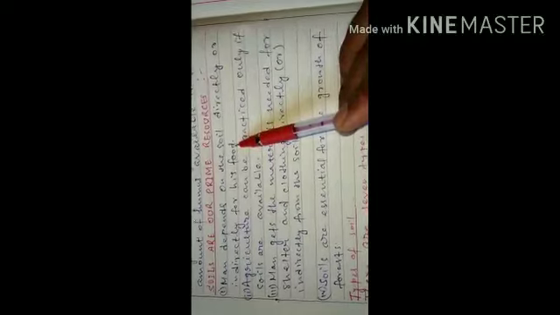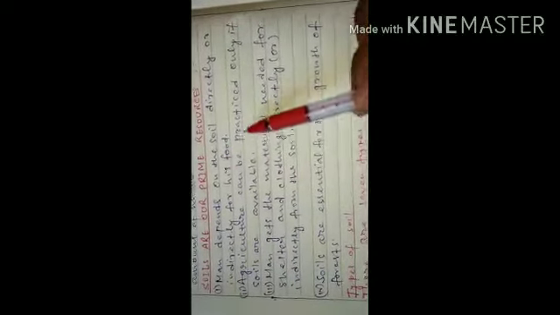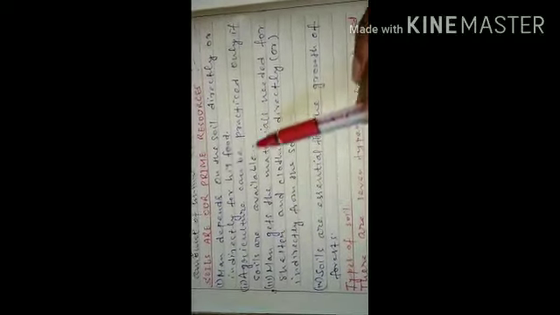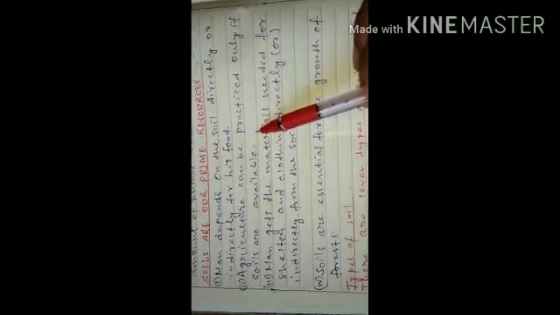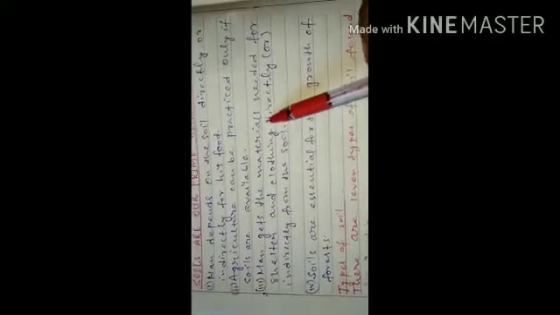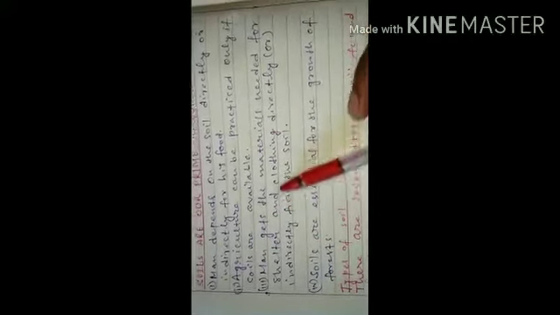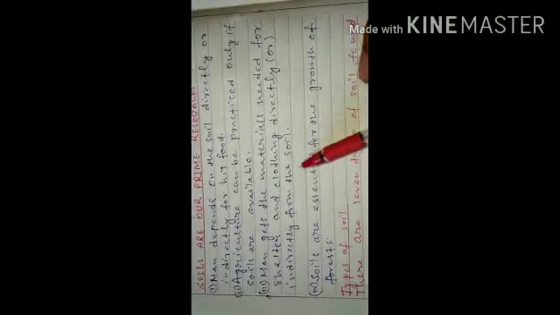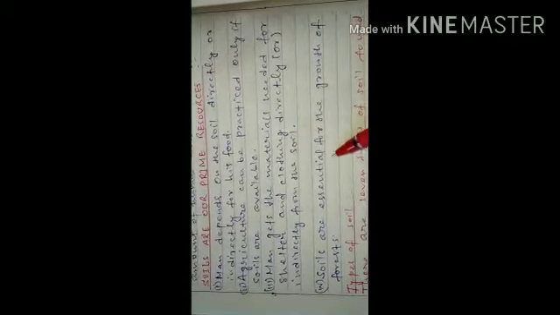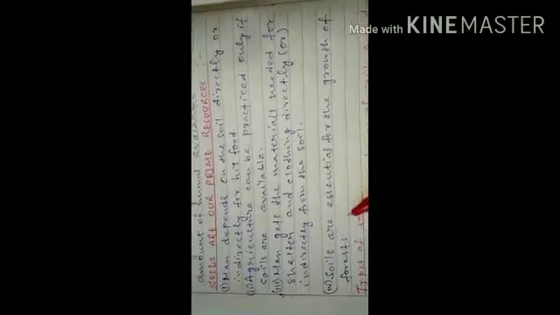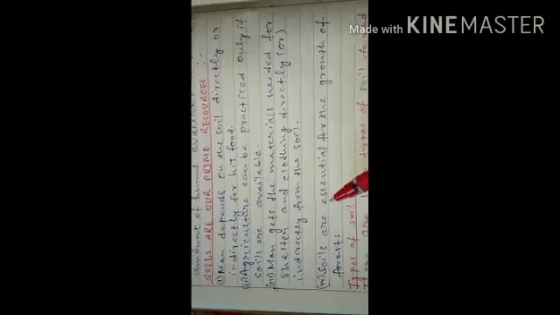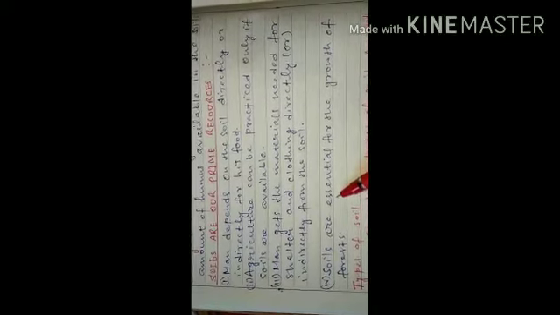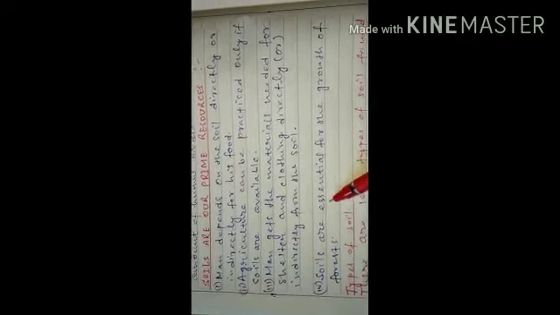Agriculture can be practiced only if soils are available. Man gets the materials needed for shelter and clothing directly or indirectly from the soil. Soils are essential for the growth of forests and plants, and ultimately plants help many animals to stay alive. So this is the importance of soil.